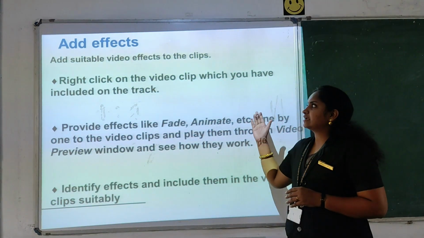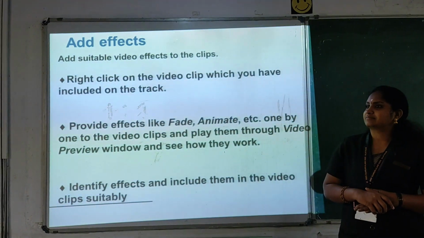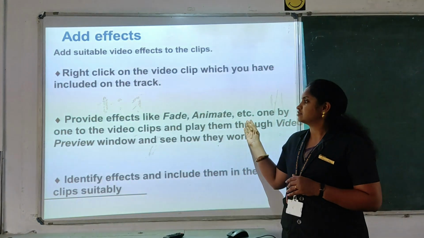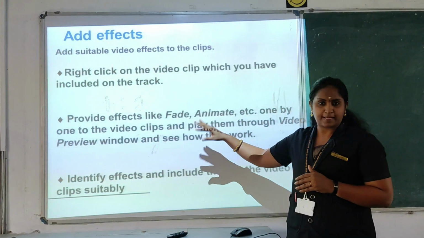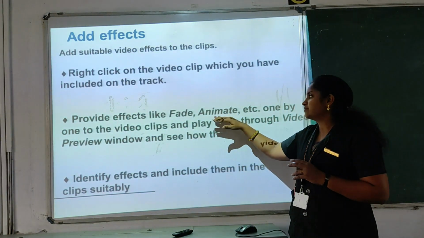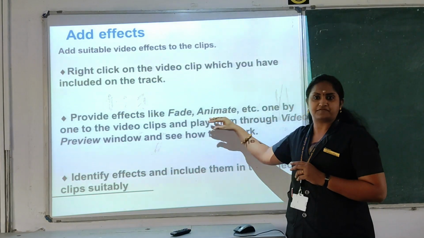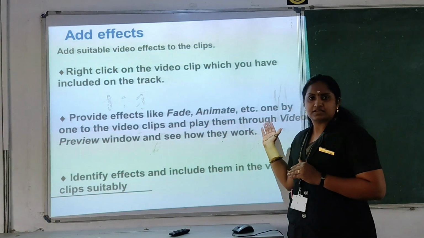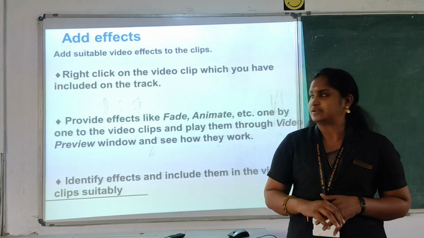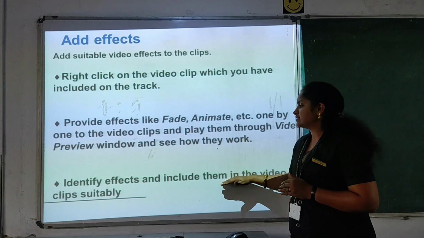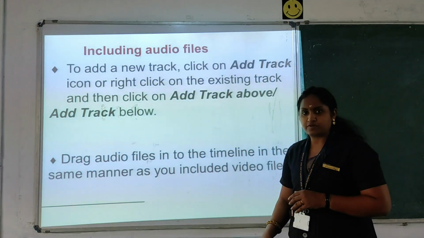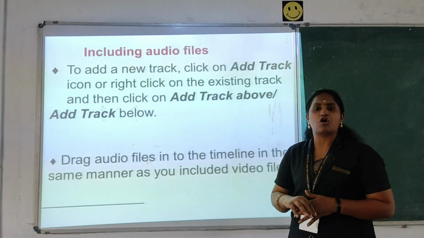Right click the video clip file, and you can include it in the track, and you can just provide the fade. If you want to give a black option, you can use the fade, or if you want any animation, you can apply the animation effect. These are the effects which we can apply in video files while editing with the OpenShot video editor. Also identify the effects which you have included in the clip, which is suitable for that.